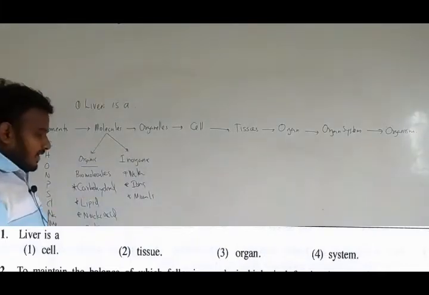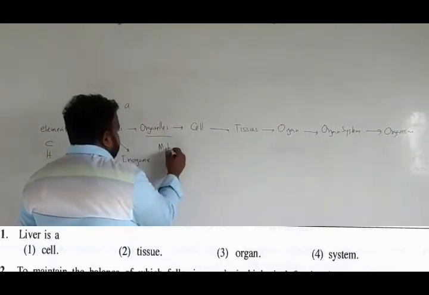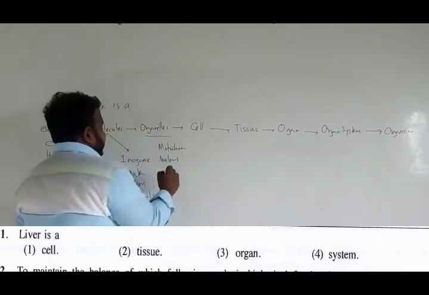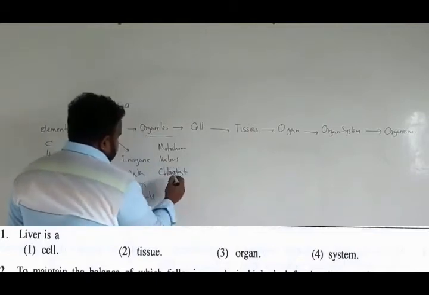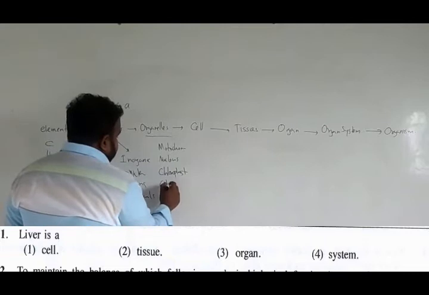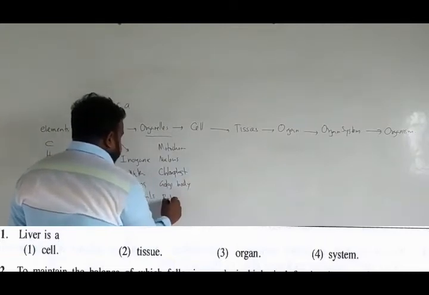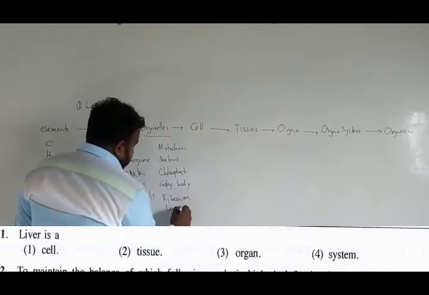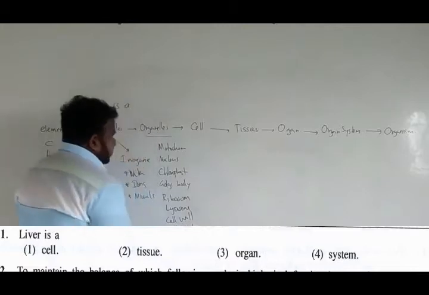When we talk about organelles, we have studied a lot of them, starting from mitochondria, nucleus, chloroplast, Golgi complex or Golgi body, ribosome, lysosome, cell wall, cell membrane. There are a lot.